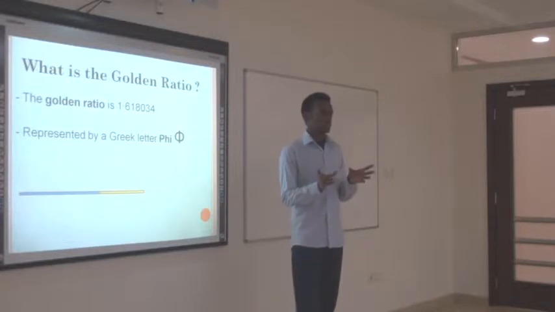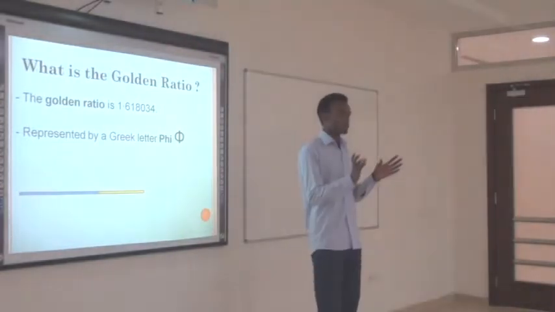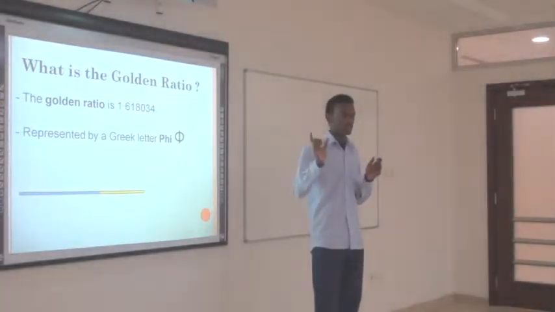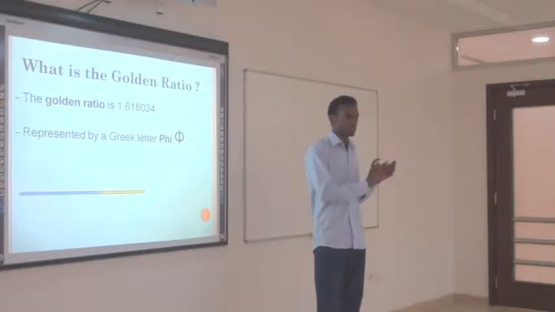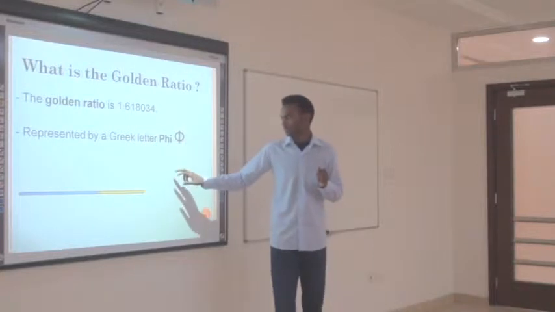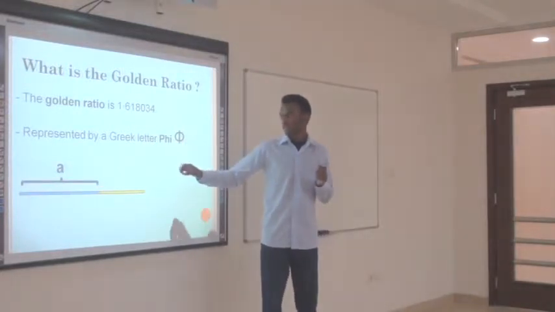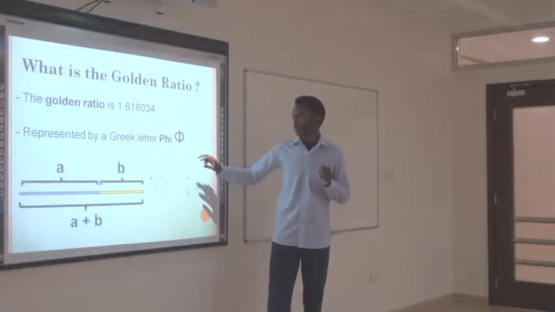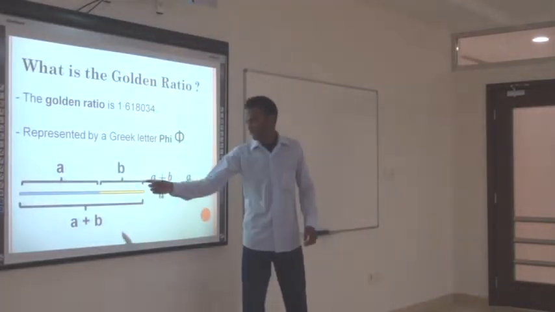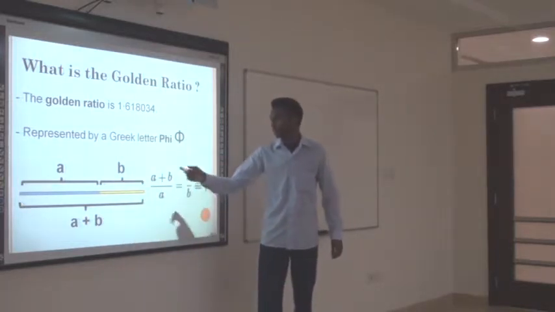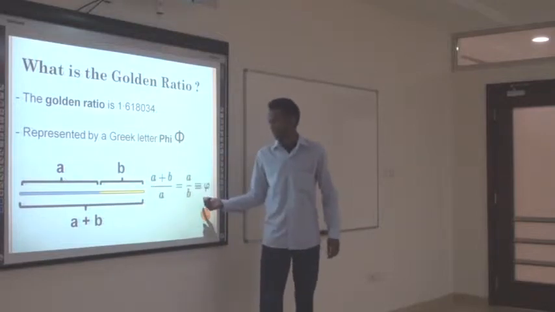If we have two quantities, we get the golden ratio when we divide the sum of the two quantities by the larger quantity. We get phi. And at the same time, the larger quantity divided by the smaller quantity, we get phi. For example, we have this line. The blue section is A, and the yellow section is B. We get the golden ratio if we add A plus B and divide it by A, and we get phi. And at the same time, A divided by B, and we get phi.